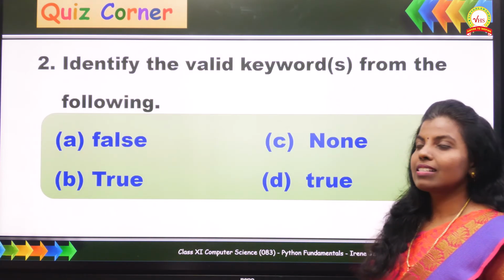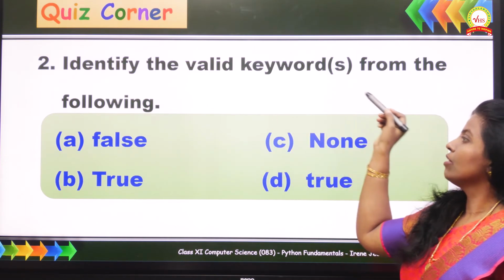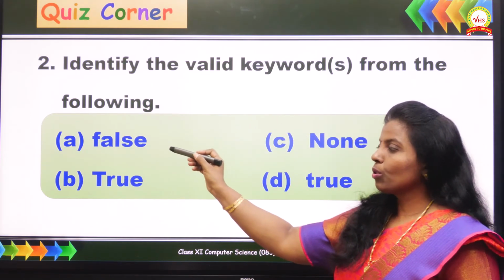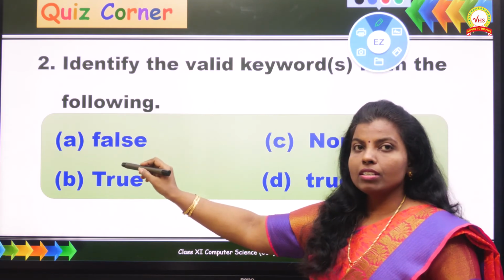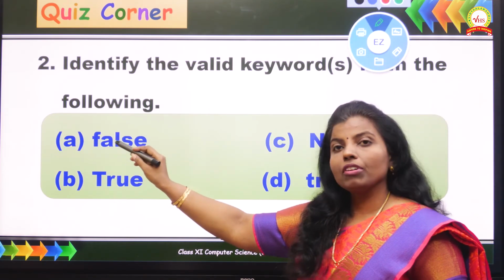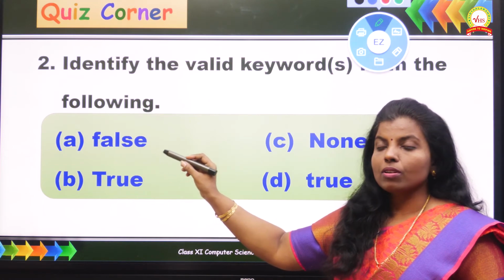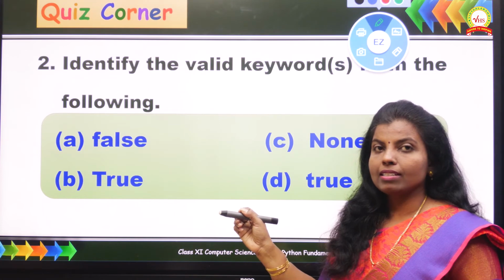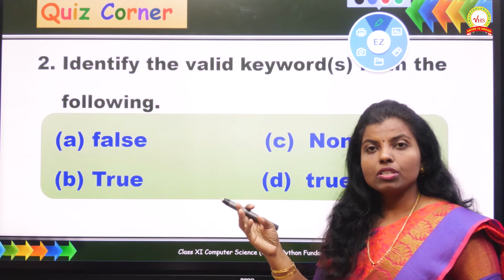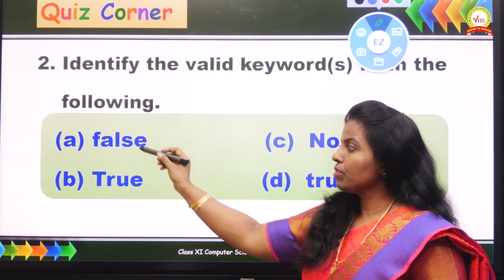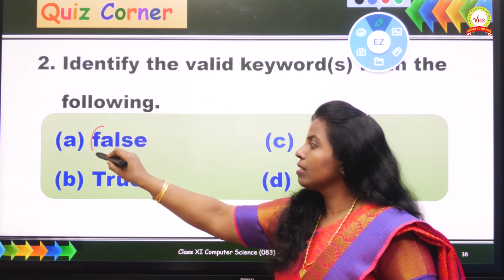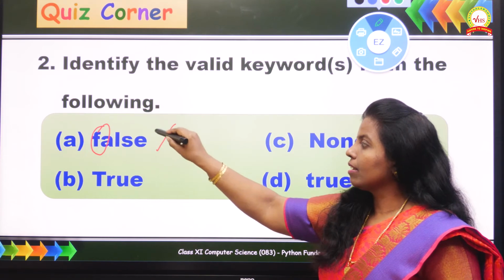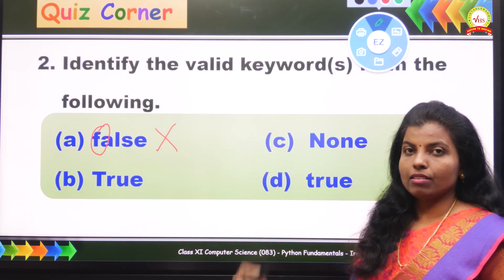The next question is, identify the valid keywords from the following. We have to identify the valid keyword. Let us go through one by one. The first keyword is false. Here we have learned about all these keywords. Only three keywords begin with the uppercase letter. They are False, True, and None. But if you see here, false begins with the lowercase letter. So this becomes an invalid keyword. So this is not going to be the answer for us.